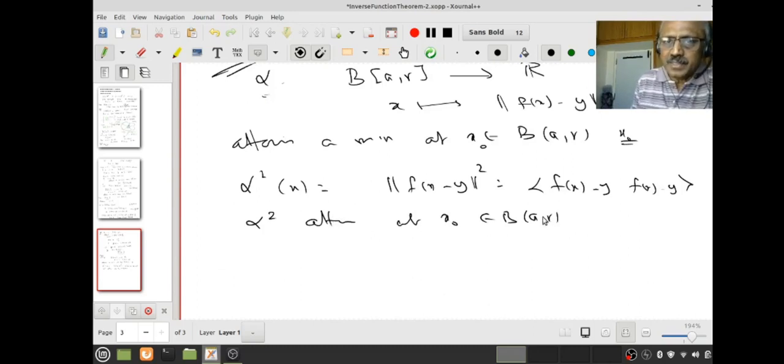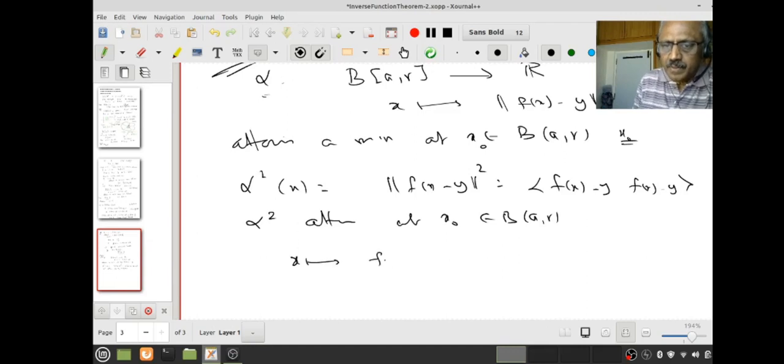Again, if you watch my lectures on calculus of several variables, you will see I always try to reduce the computation of a derivative by writing the function as a composite of functions and invoking the chain rule, right? This function is a composite of two functions. What are they?